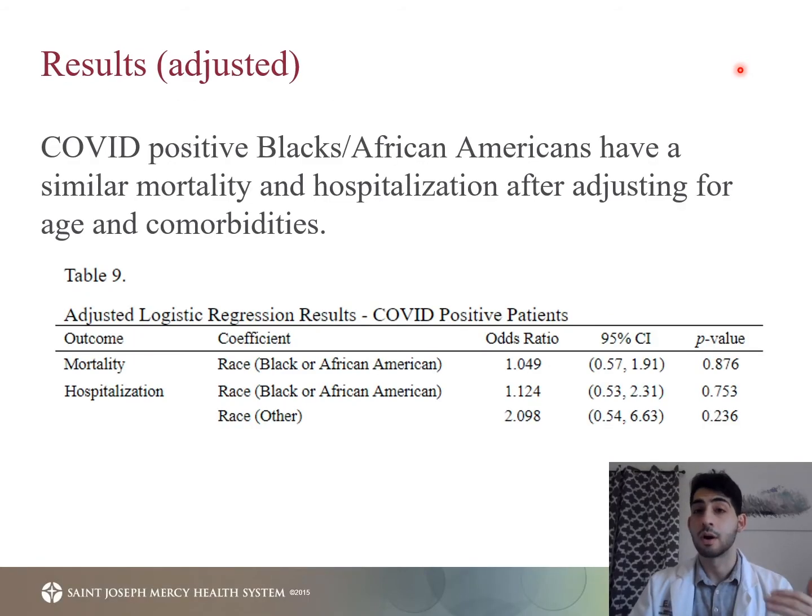Previously, we were talking about unadjusted statistics, but now we're talking about our adjusted stats. This means that we are now controlling for the predictive variables that we mentioned earlier on, and we would probably imagine that they have ruled out some of the differences in mortality and hospitalization. That is clear when we look at the p-values here that are clearly not significant for mortality and hospitalization. What this data tells us is that one or more of the predictive variables used in controlling in the adjusted variables accounted for the differences in mortality and hospitalization. And we will go into that further.